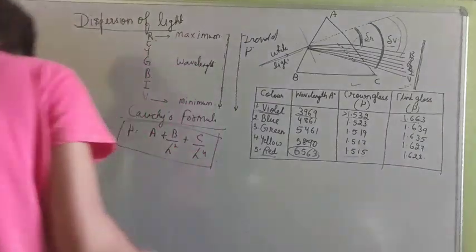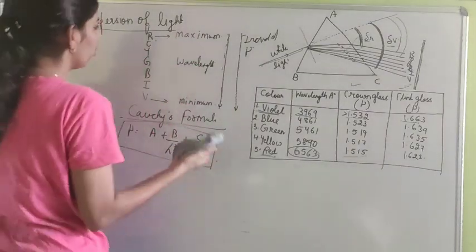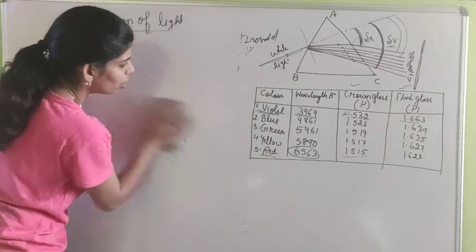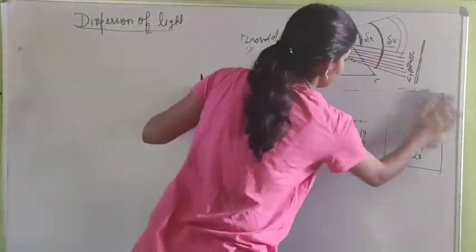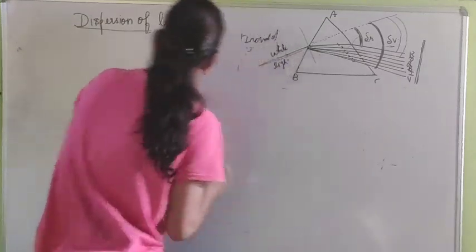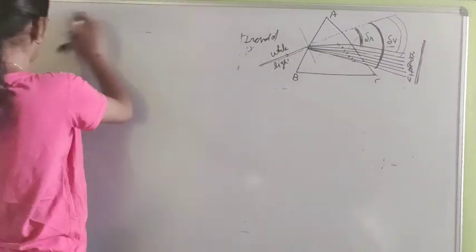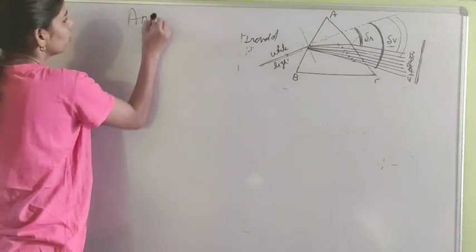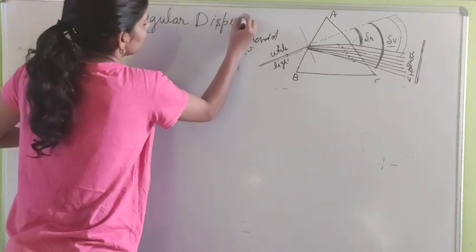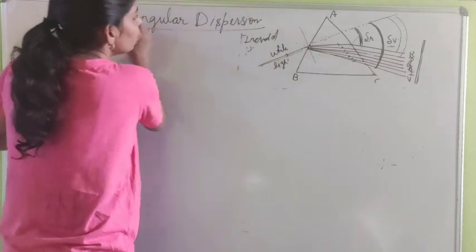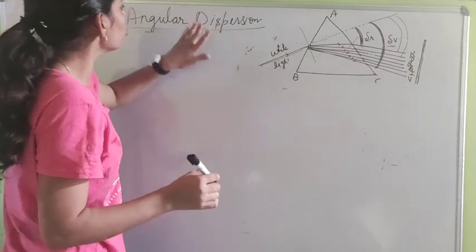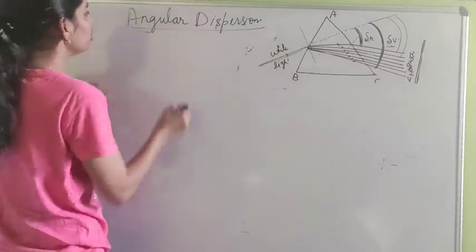Now we will understand angular dispersion. What is angular dispersion? Now you are aware of the term dispersion. Dispersion means splitting. So what is this angular dispersion?